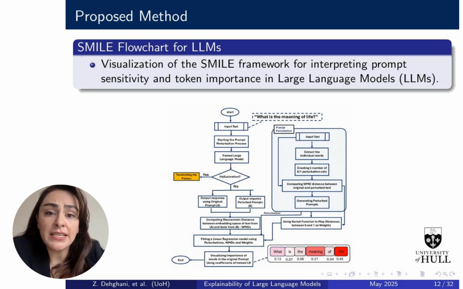In our work, we extend this idea to text. We input a prompt into the language model, break it down into individual words, and generate perturbations by including or excluding certain words. The model then produces responses for both the original and perturbed prompts. We compute the Wasserstein distance between the outputs to assess how much each perturbation affects the result. These distances serve as similarity scores. We then calculate weights based on input differences and fit a weighted linear regression model. The resulting coefficients tell us how important each word is. Finally, we visualize the attributions as a heat map.